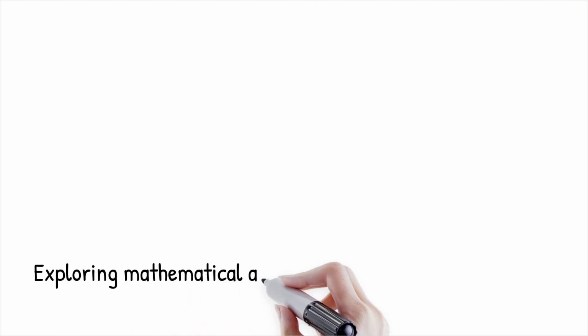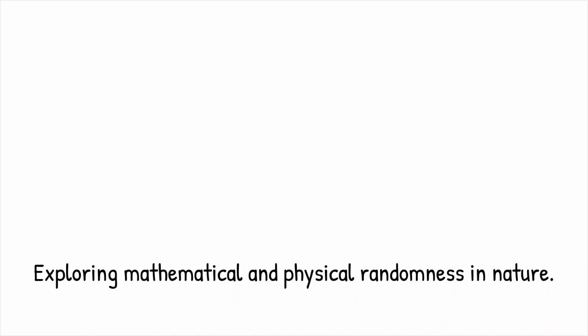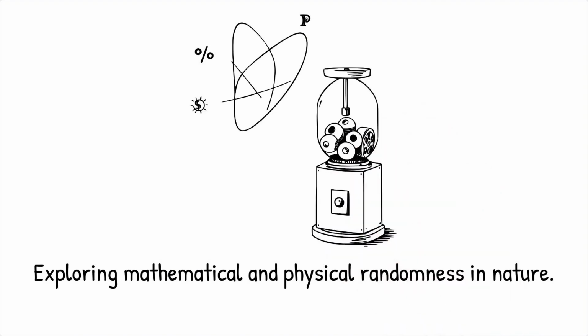Mathematical versus physical randomness. Explanation. In nature, randomness is debated. Quantum mechanics introduces probability at a fundamental level, but even quantum events could be influenced by hidden variables we do not yet understand. Physical systems, like lottery machines, introduce randomness through mechanical and environmental factors, but these are ultimately governed by deterministic physics.